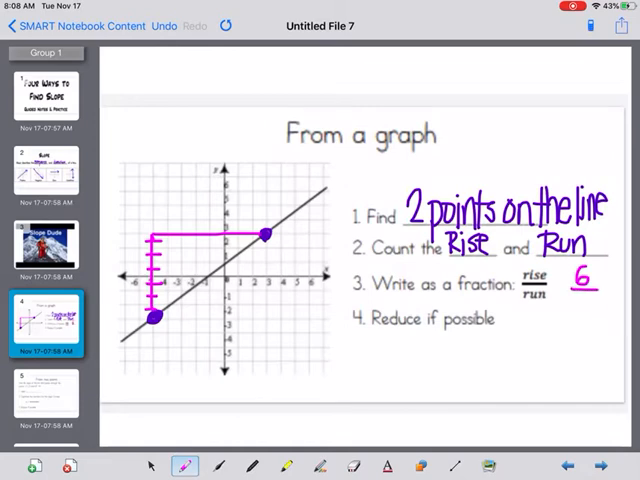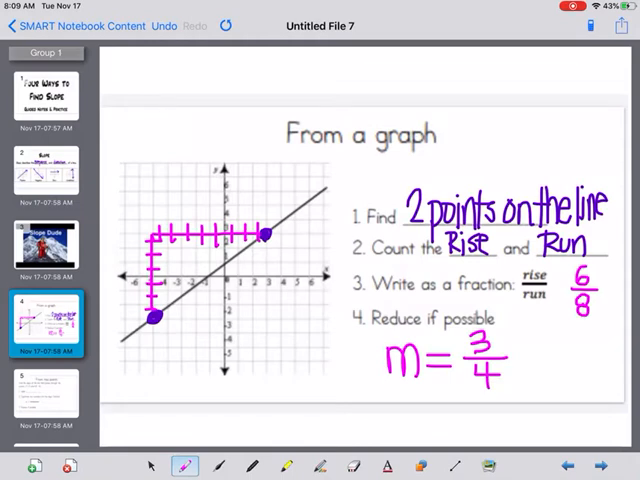And then you're going to run. If you run forward, it's going to be positive. If you have to run back, it's going to be a negative slope. So we have 1, 2, 3, 4, 5, 6, 7, 8. So we have 6 over 8. We reduce if possible. We have our variable of m, which describes slope, and we can reduce that to 3 over 4. So our slope is 3 over 4. You're going to take your 2 points and you're going to rise and you're going to run.